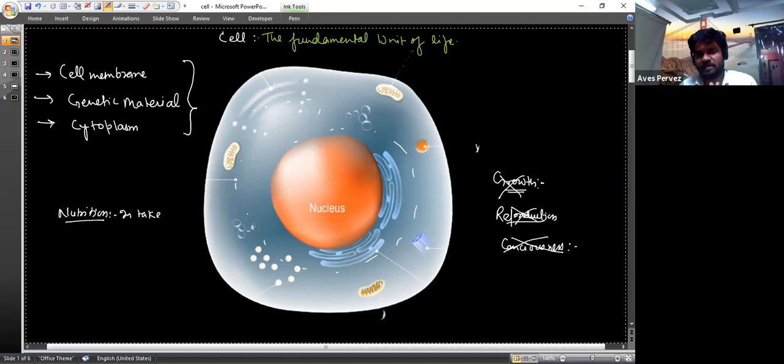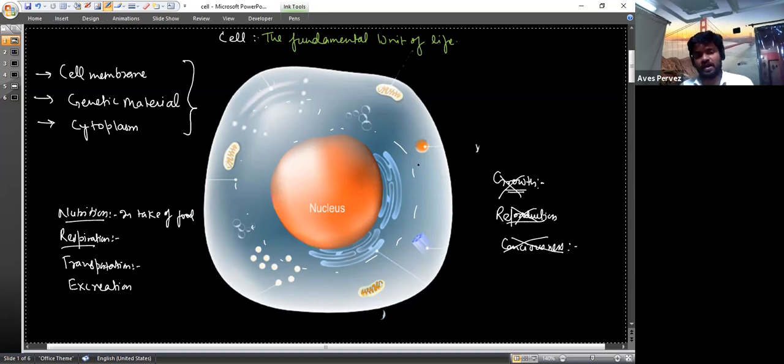Okay. And the second one is respiration. Respiration means use of oxygen to break down the food. Third one is transportation, meaning distribution of something from one place to another. And the fourth one is excretion, removal of waste product. Okay. So we see these things in a higher organism.